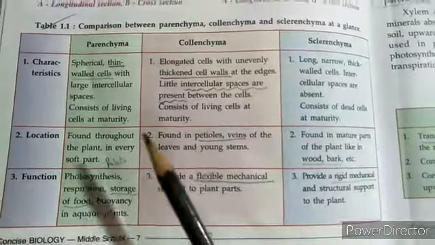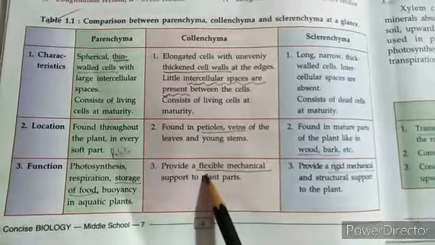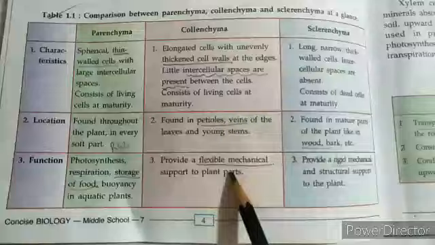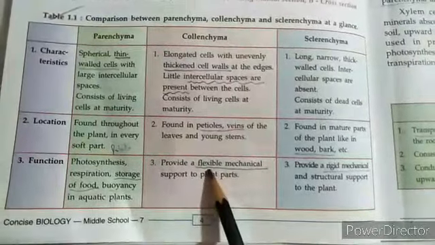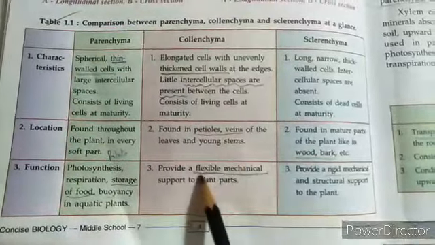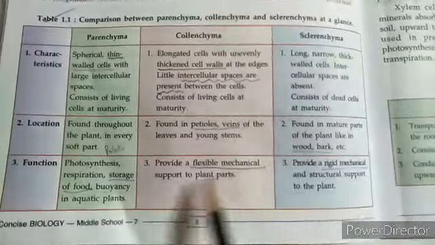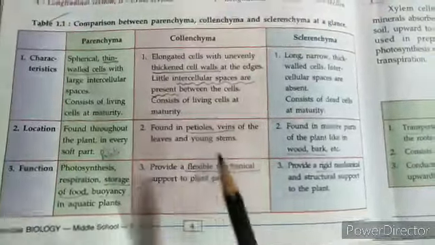So this is the location where they're found. They provide flexible mechanical support to the plant. What is important here is that flexible is the word we need to remember with collenchyma. So mechanical support is there, but it's quite flexible.